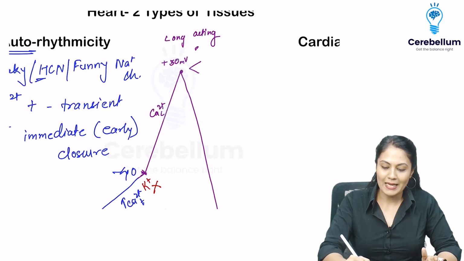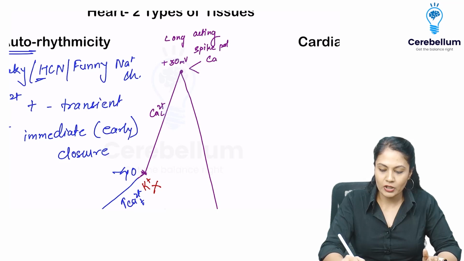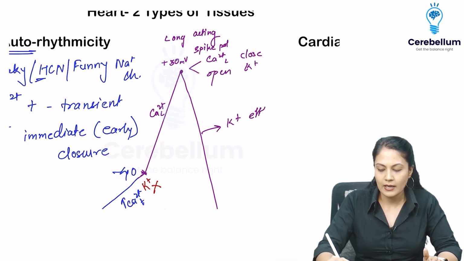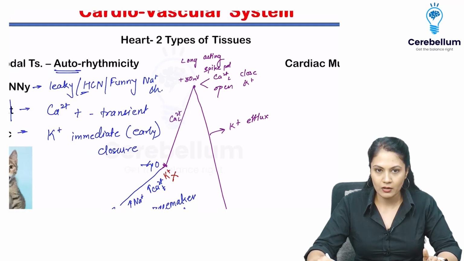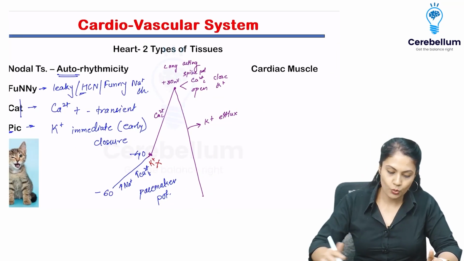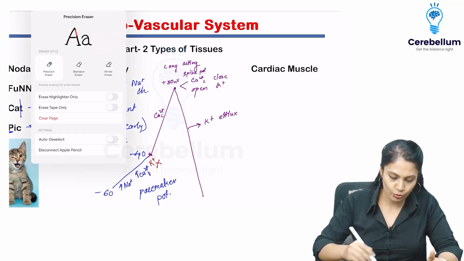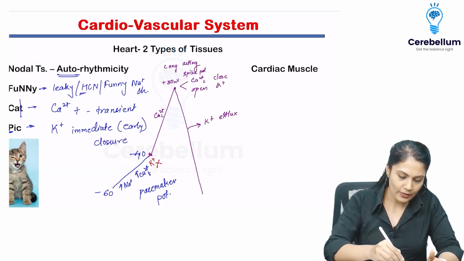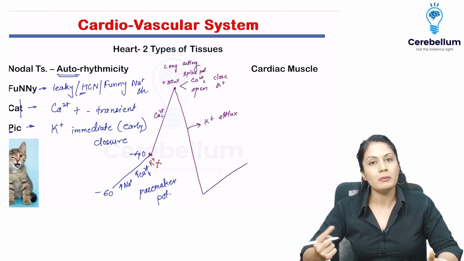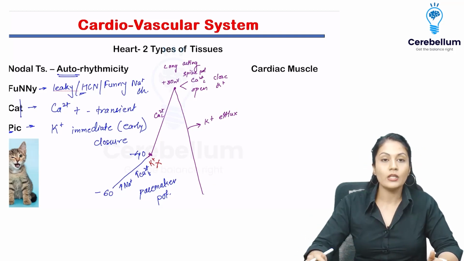Whenever we reach the spike potential, we always do two things. What are those two things? First of all, whatever channel is open, close that channel and open potassium. As soon as I open the potassium channel, what will happen? Definitely the potassium efflux will start and repolarization will occur. So this is about the action potential of the nodal tissue. As soon as we reach minus 60 back again, those changes will start again and a new beat will be started. So that is about the nodal tissue.